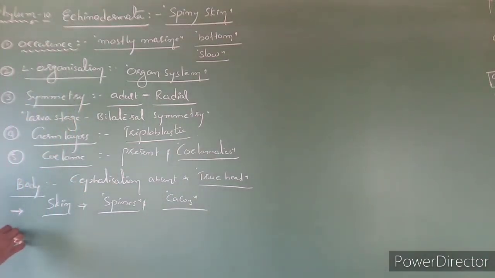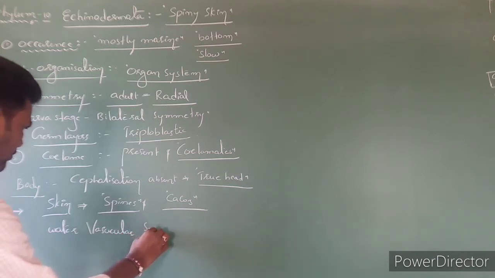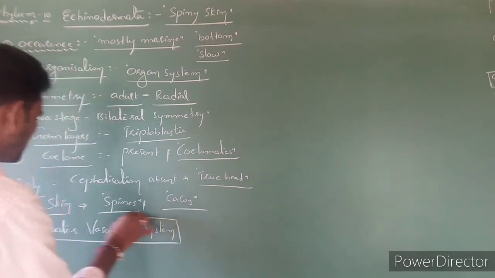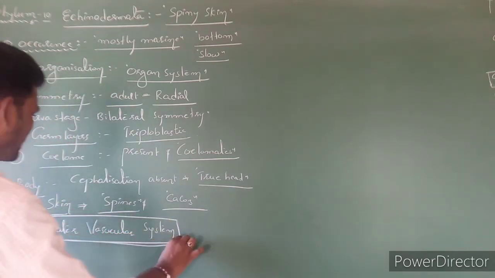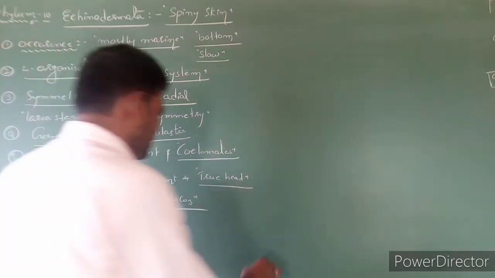Next, one special character of Echinodermata is the water transport system, nothing but the water vascular system. Water vascular system is one special character of Echinodermata. Clear?